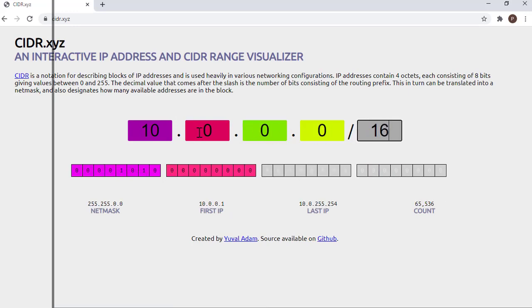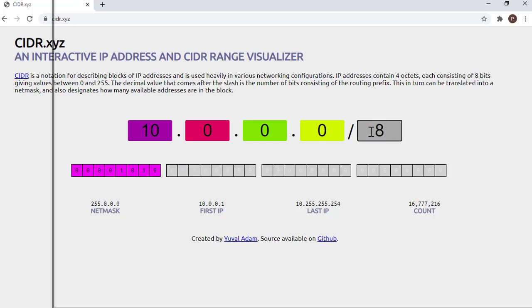So if I put in 10.0.0.0/16, it tells you the first IP is 10.0.0.1, the last IP is 10.0.255.254, and how many IPs are present in this range. So if we assign a VPC this CIDR block, this means that the VPC has these many IPs in it, and it can have resources with these many IPs.